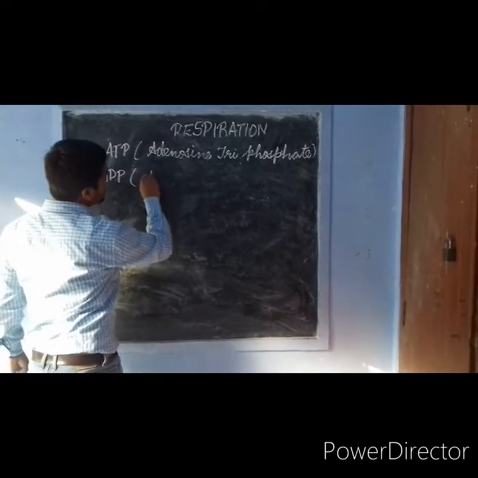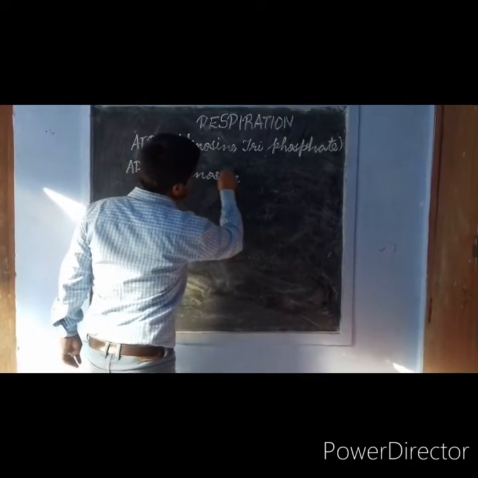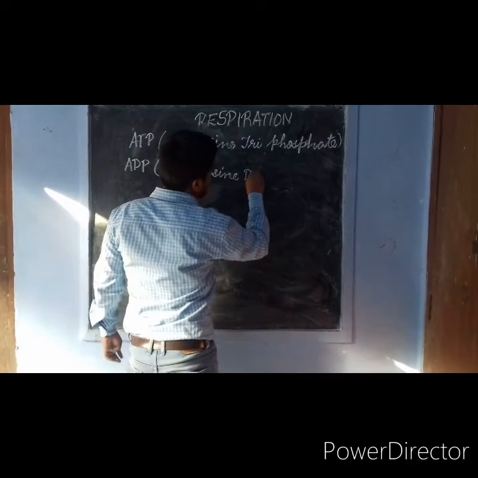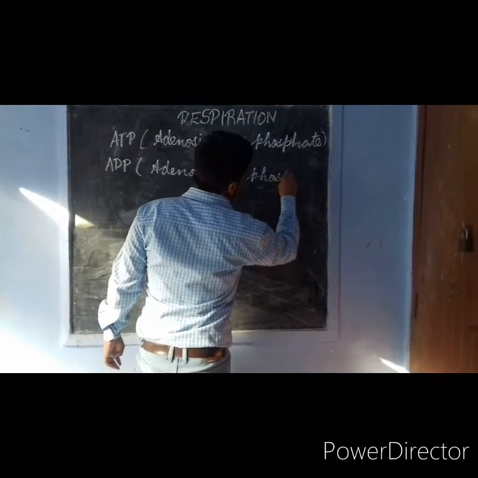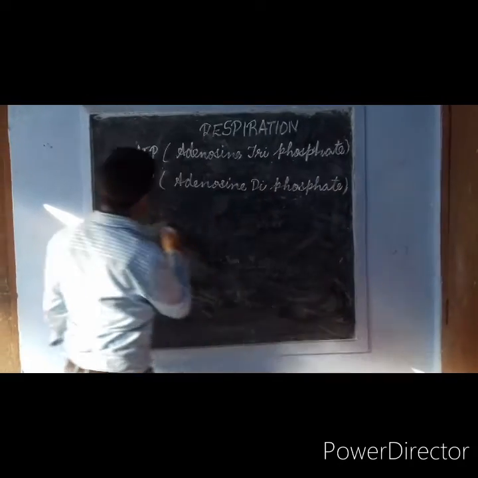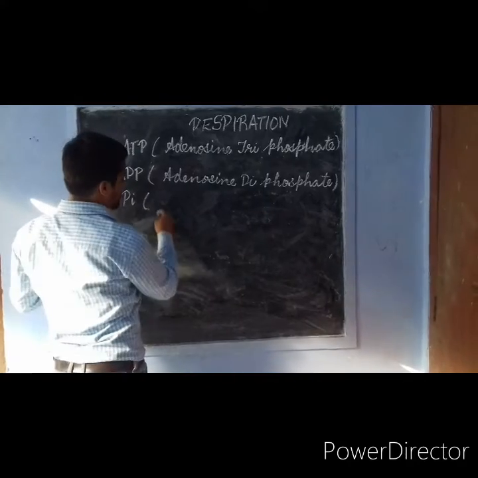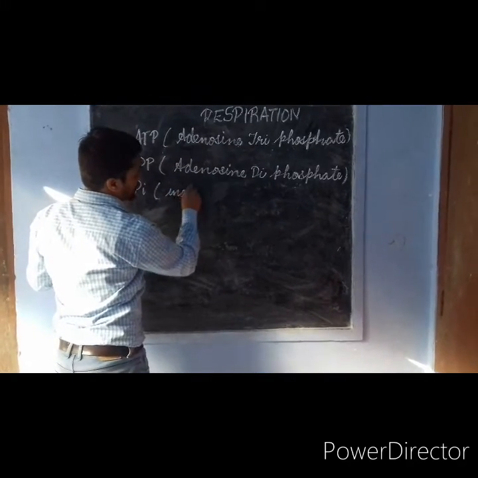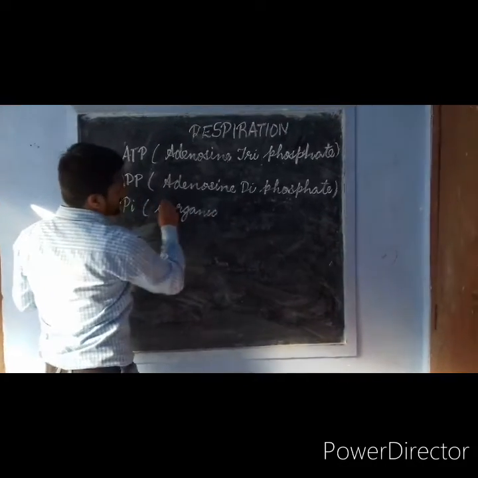ADP is adenosine diphosphate. And Pi is the inorganic phosphate groups which are present in the body. Inorganic phosphate.